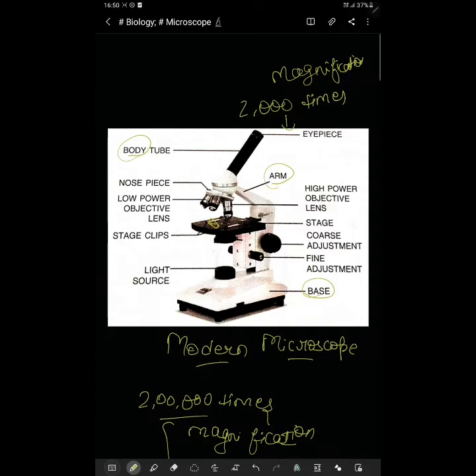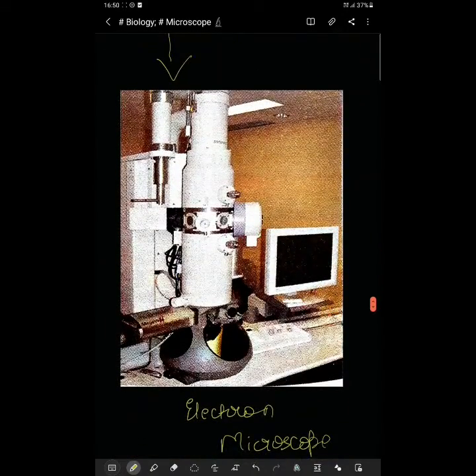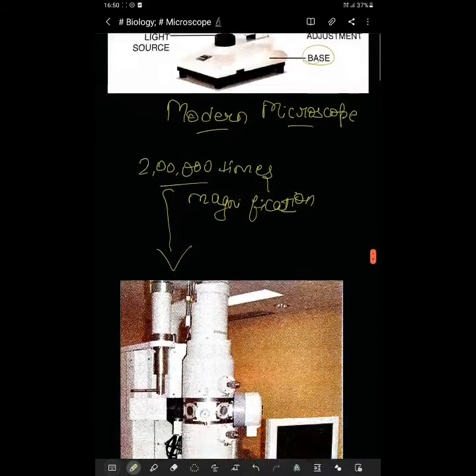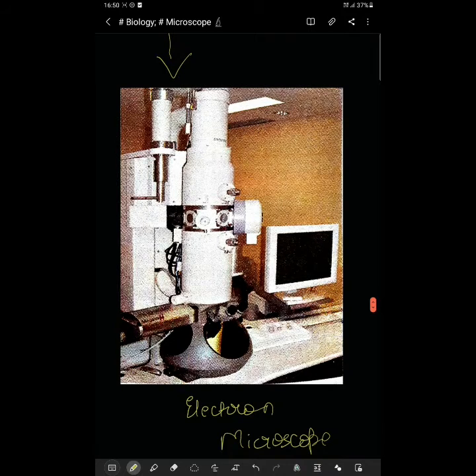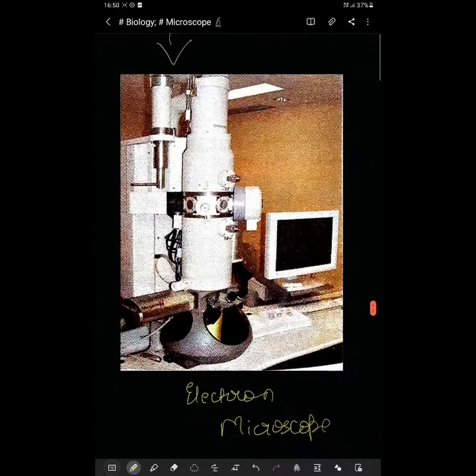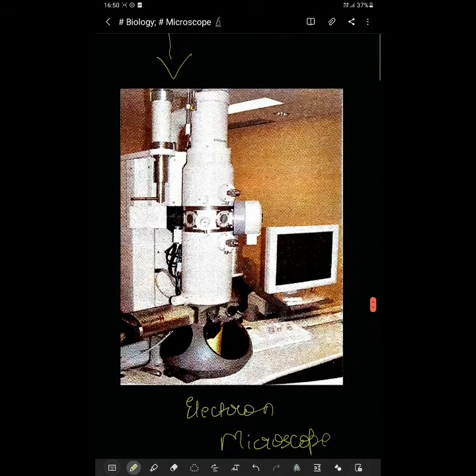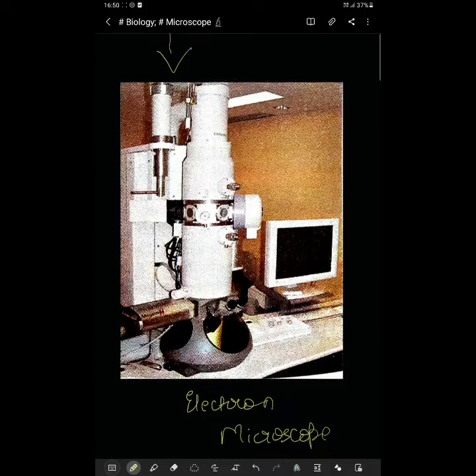Okay, while these electron microscopes, let me make you understand the difference between an electron and a simple ordinary compound microscope, then I will show you both. The electron microscope uses beams of electrons which are bent by magnets. So these are very high tech, used by specialists. Like your eye specialist also uses it, and also if you go to big scientific departments, then you will see this electron microscope.